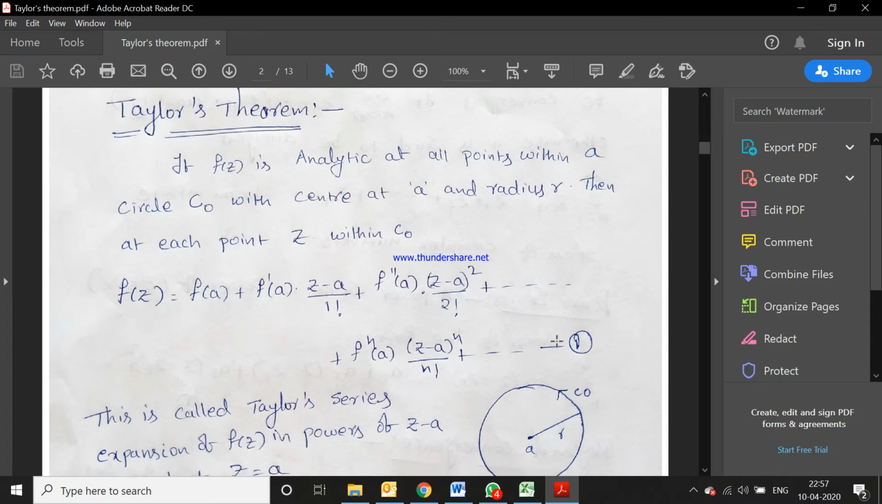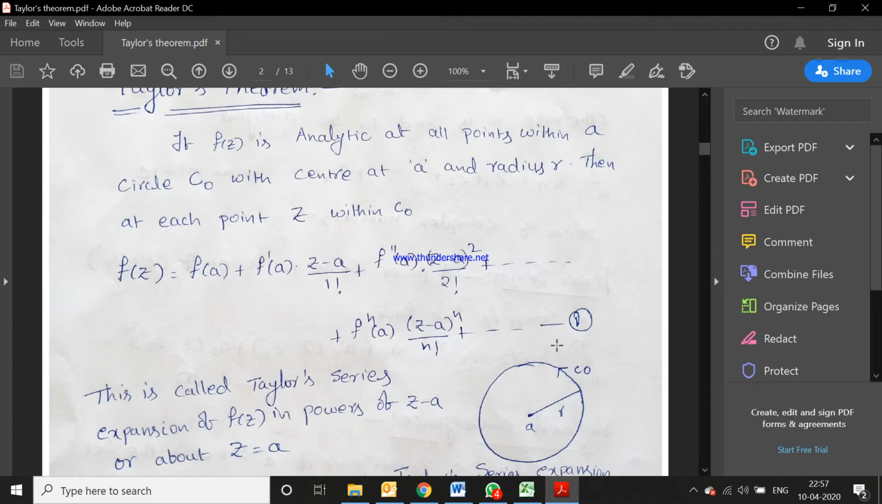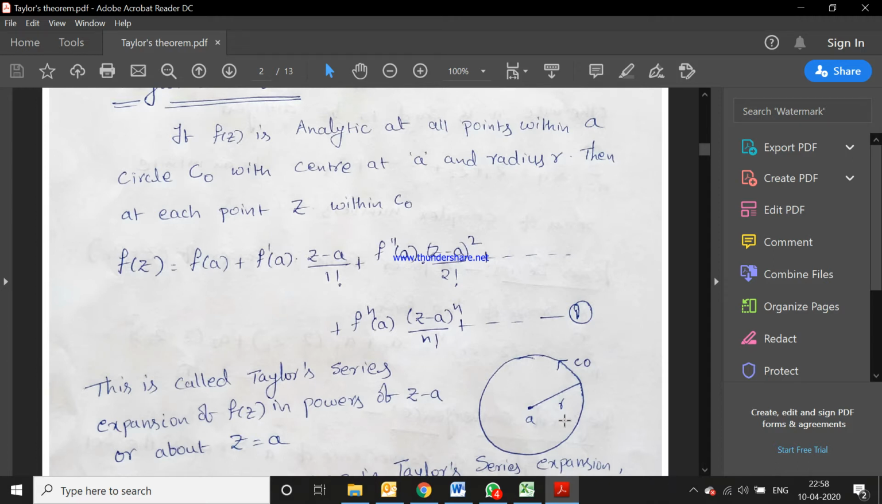It is an infinite series. This series is called the Taylor series. This is called the Taylor series expansion of f of z in powers of z minus a, or about z is equal to a. Here a circle is given, with center at a and radius r, and the curve is C0. In this region we define the Taylor series for f of z. So f of z is analytic here.